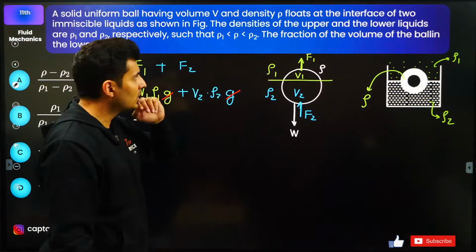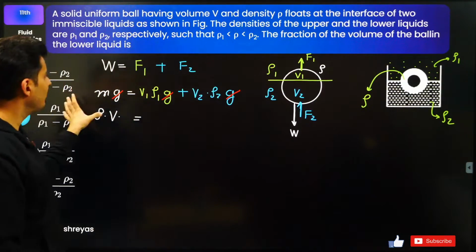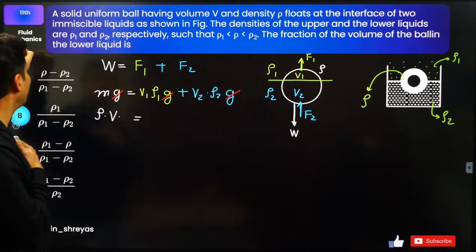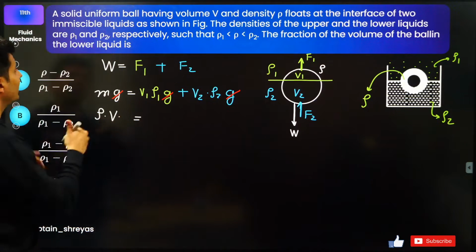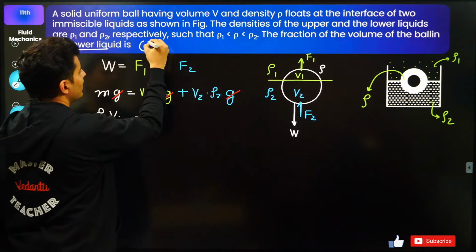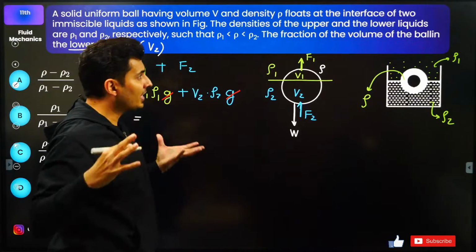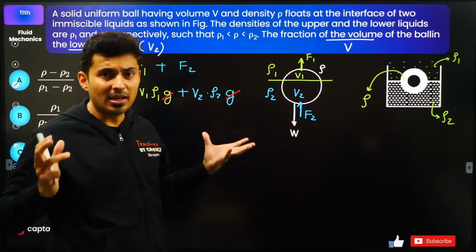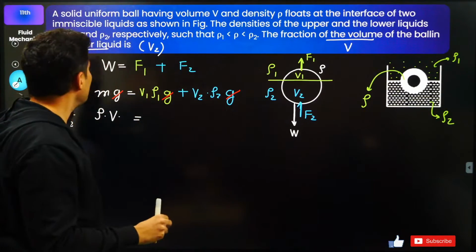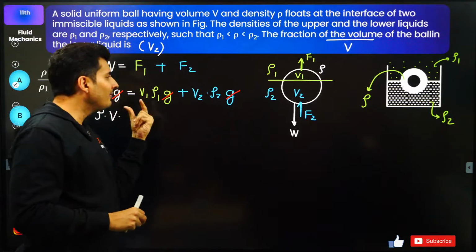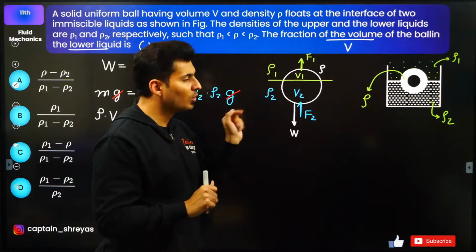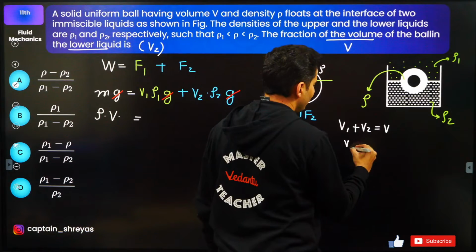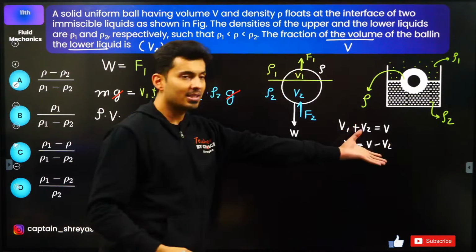But if I read the question over here, then I can probably realize which of these variables are very crucial and important for me. Fraction of the volume of the ball in the lower liquid. In the lower liquid means I'm talking about V2. Fraction of the total volume, that means the total volume is V. Out of that volume, how much volume is inside the lower liquid? So V1 is of no use to me, and we know that V1 plus V2 is equal to V. So V1 is V minus V2.